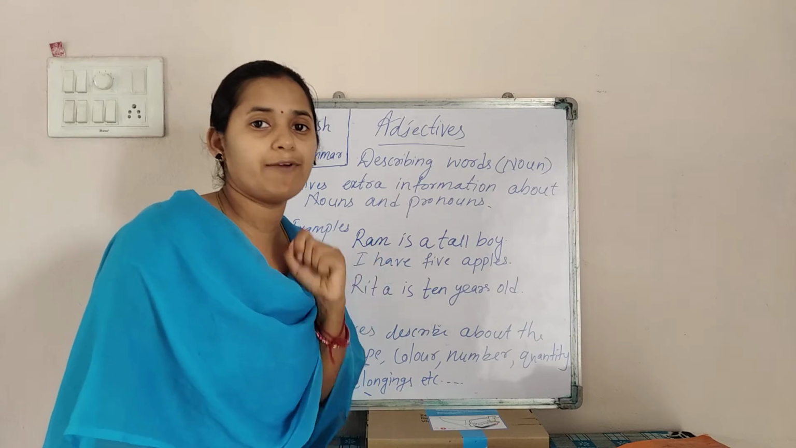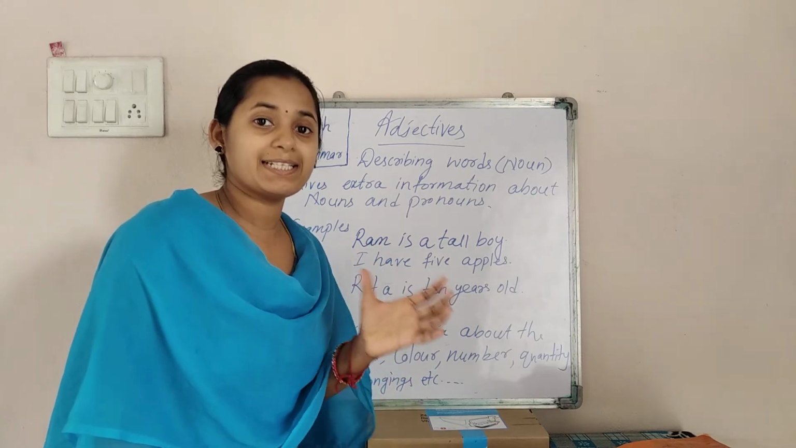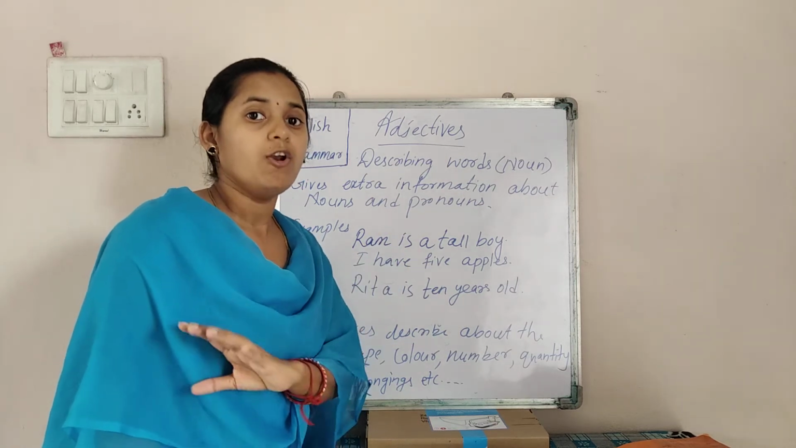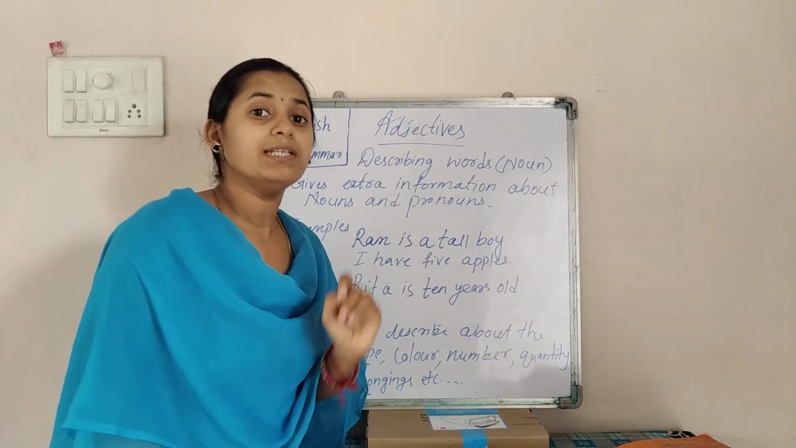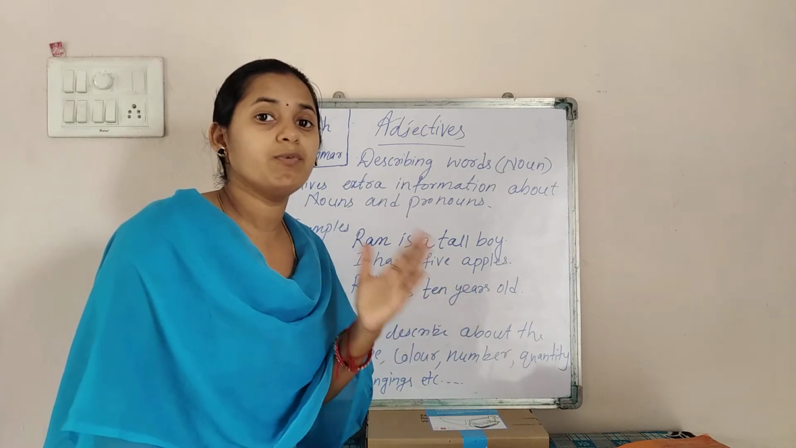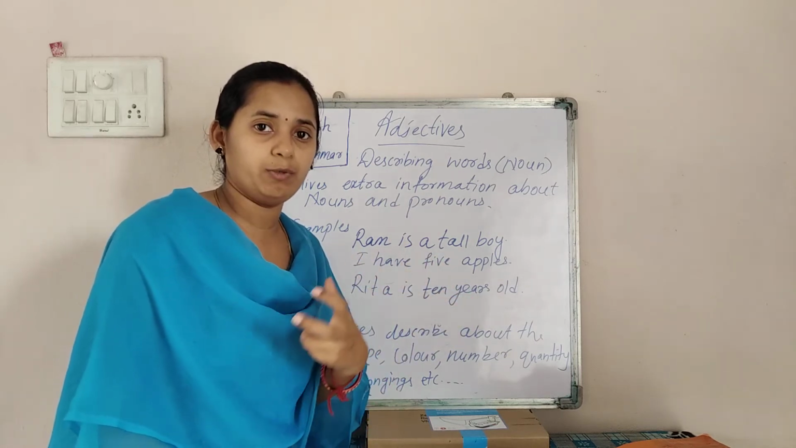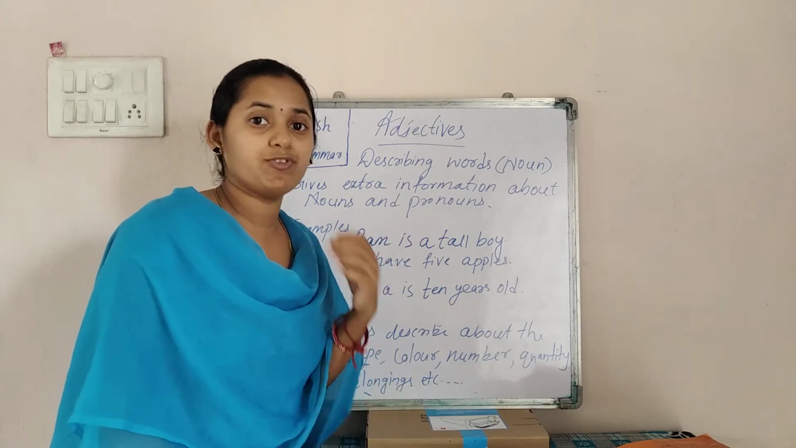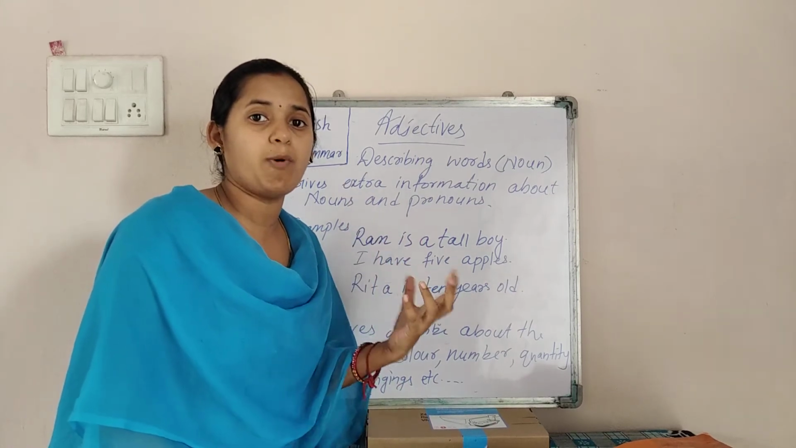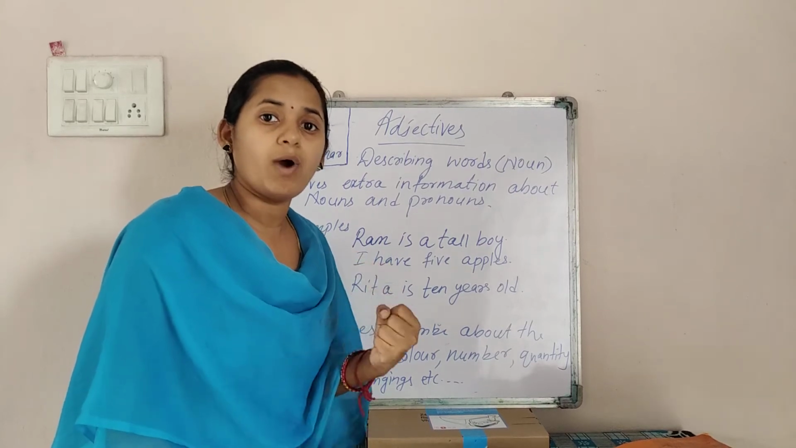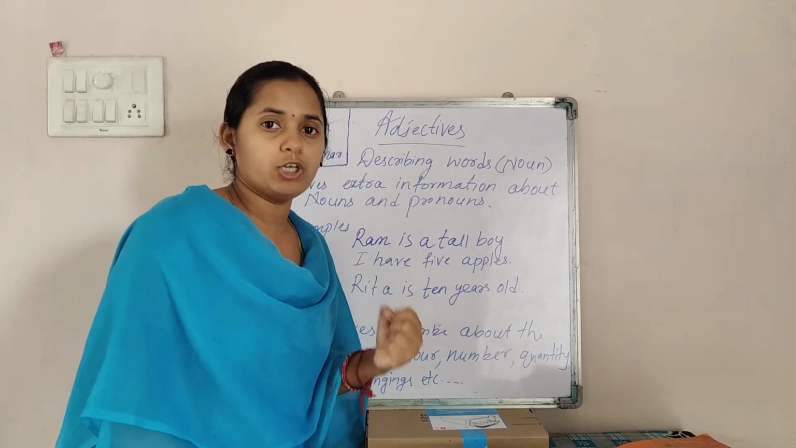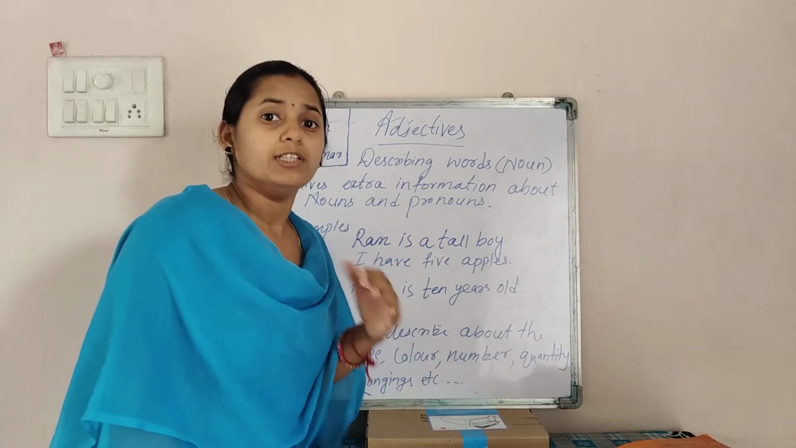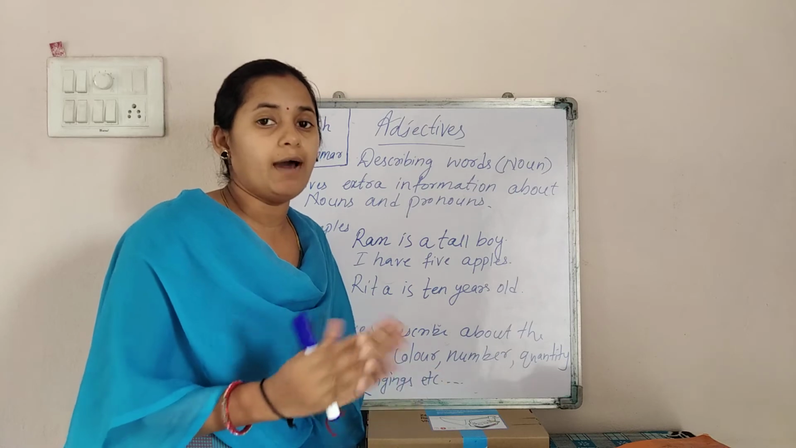One thing you have to remember here is that adjectives are the describing words for only nouns or pronouns, not for verbs. The describing words for verbs are called adverbs. That one we will discuss later. But now we are going with adjectives, which describe the noun or pronoun. Why pronoun? Because pronouns are the replacing words for nouns, so the noun and pronoun are related.